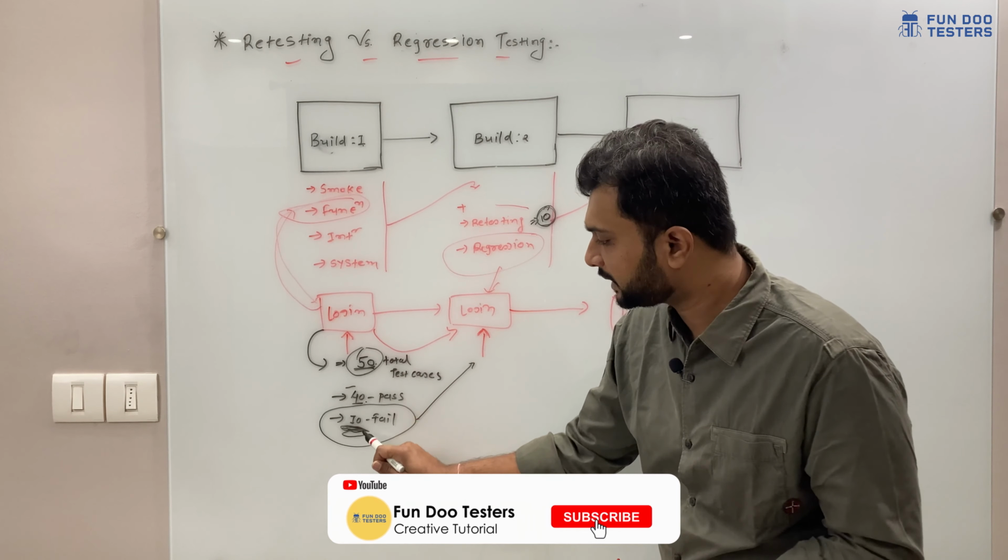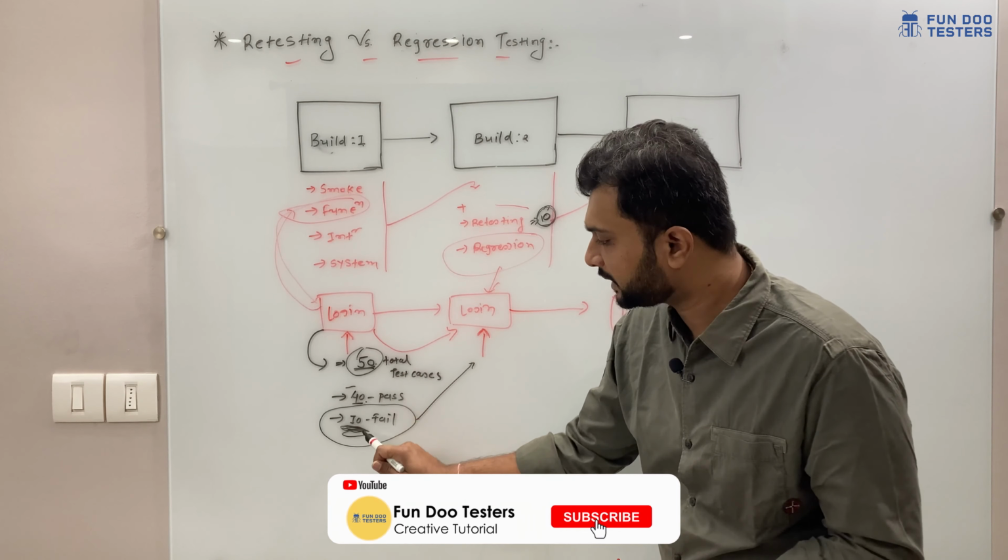In build 3 again, for 50 we are going to perform regression testing. We are not going to consider this test in build 3 because in build 2 these tests were passed. So we have to make sure that only for 50 test cases. Now there is one challenge. How can we consider 40 test cases into a complete regression? So that is another scenario. So we'll take another example.